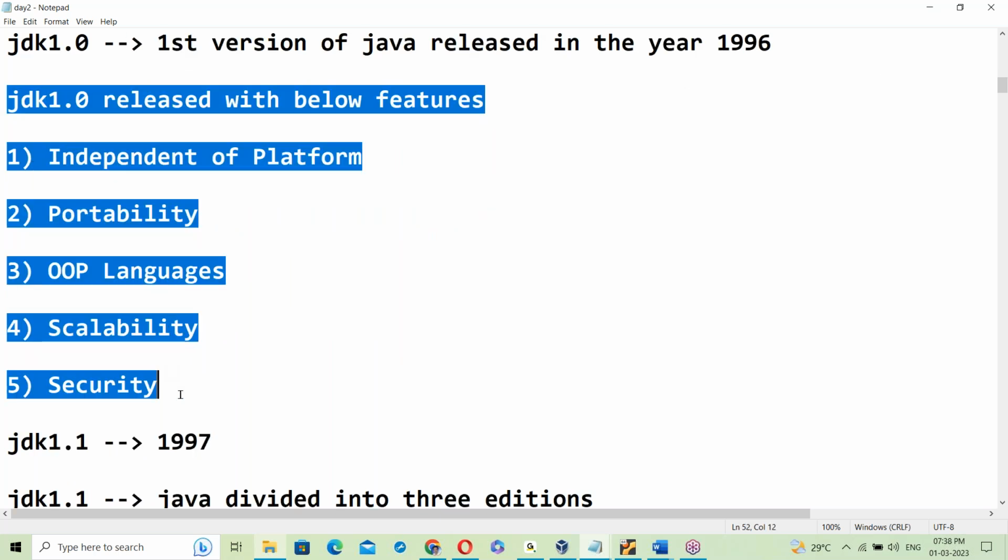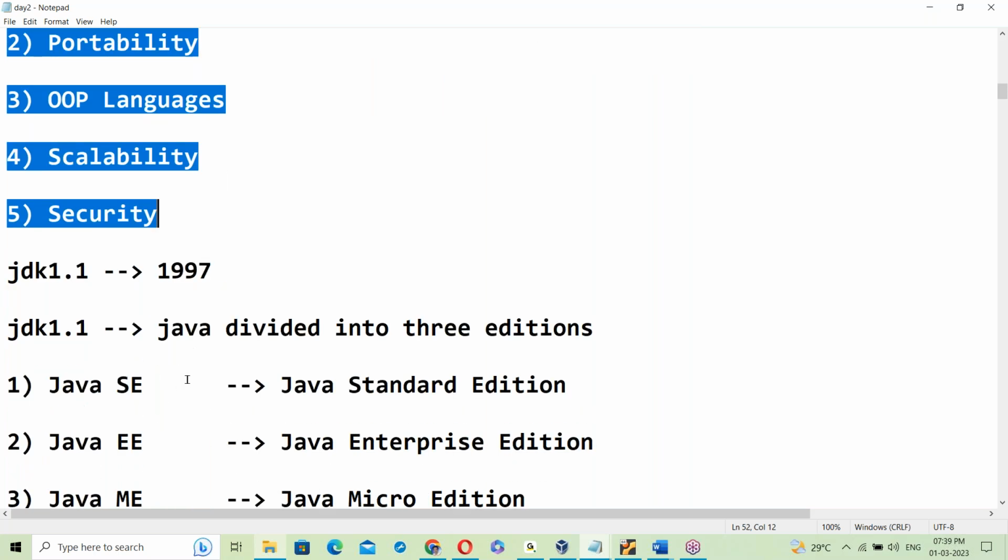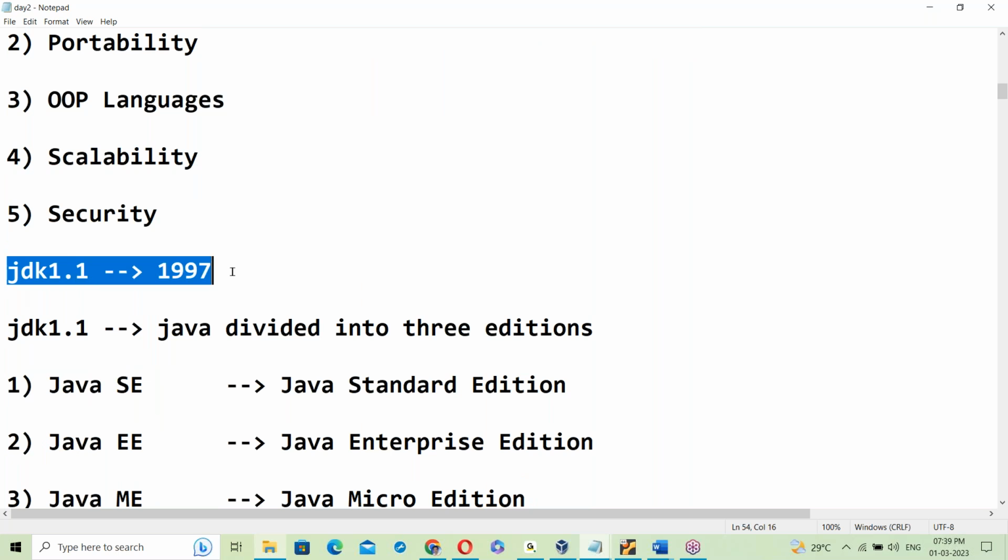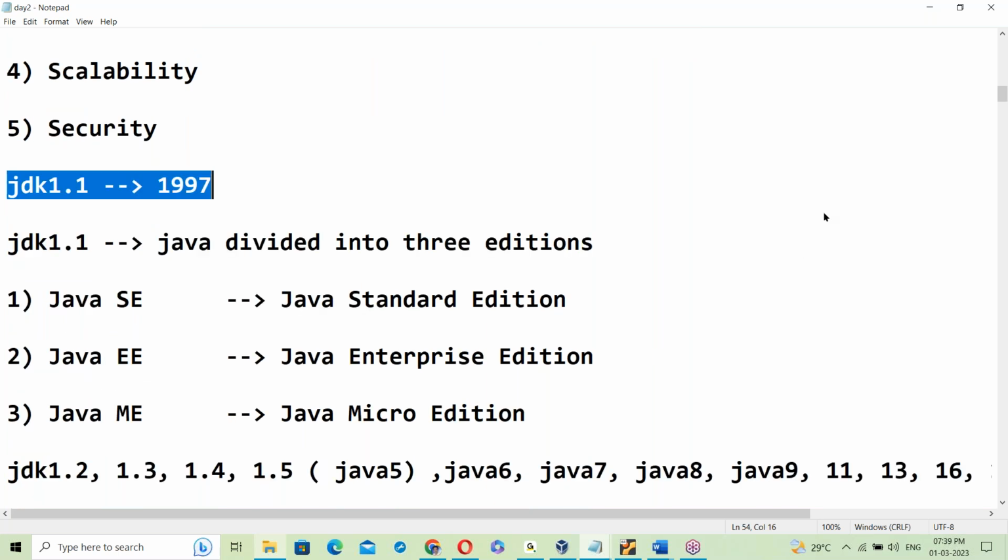Today we will discuss these features. Today's topic is about these features. The next version was JDK 1.1, in 1997.